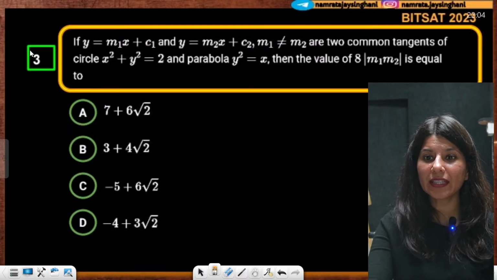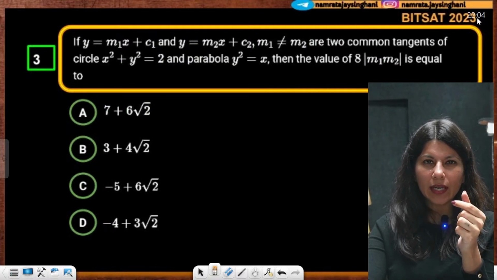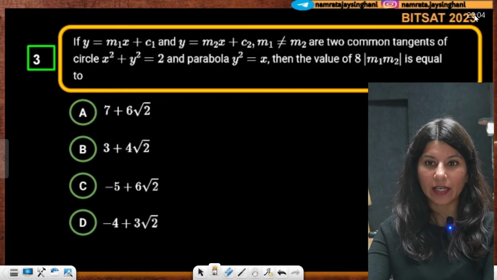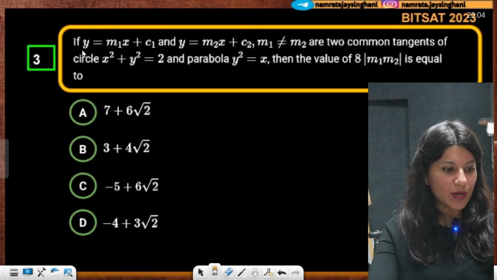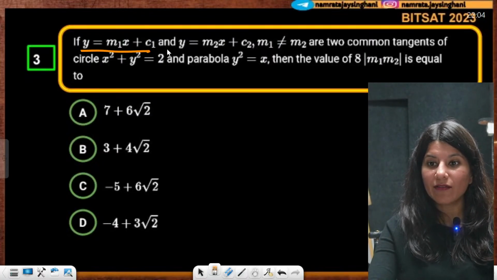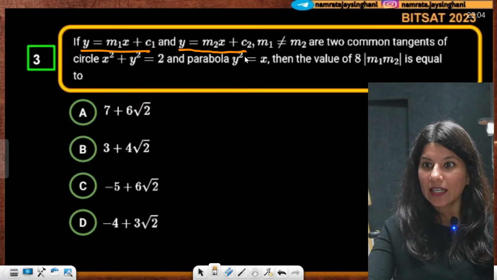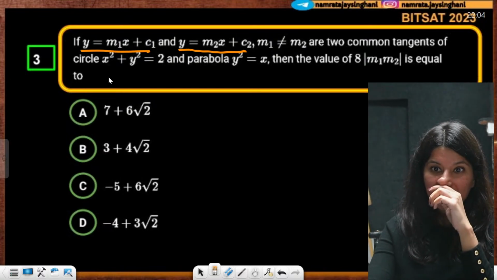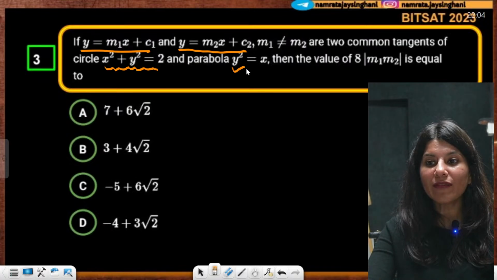Another question on your screen. Now this is slightly, I would say, a lengthy question, lengthier. There are two lines given to us in this question. y is equal to m1x plus c1, y is equal to m2x plus c2, correct? These two lines are two common tangents of the circle x square plus y square is equal to 2 and parabola y square is equal to x.